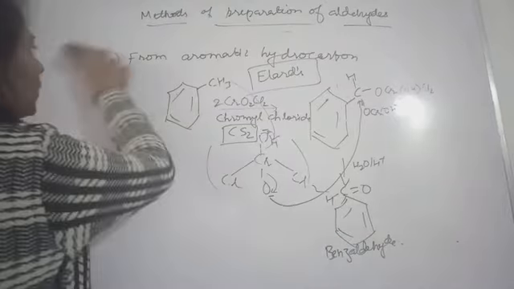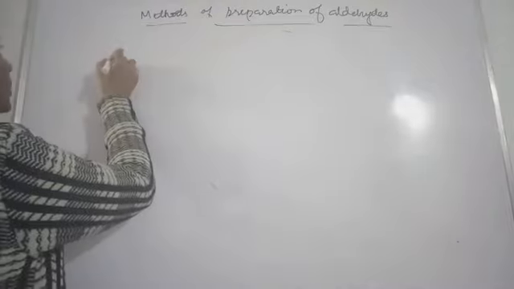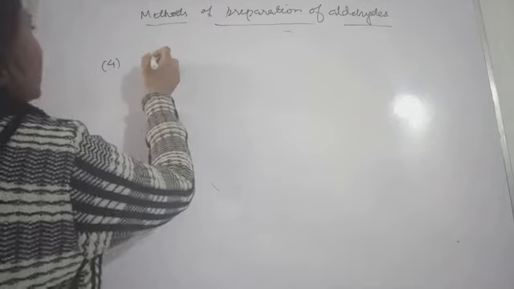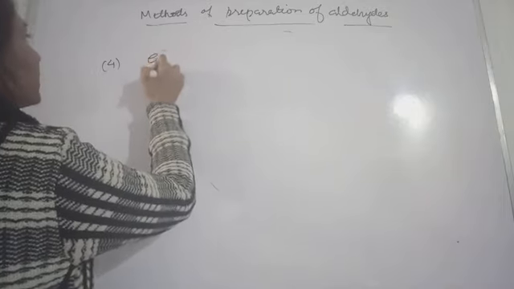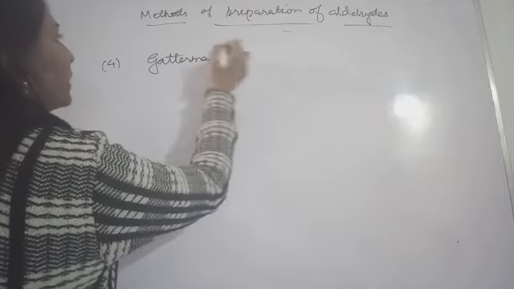Okay. Now next, fourth method. This is Gattermann's reaction.